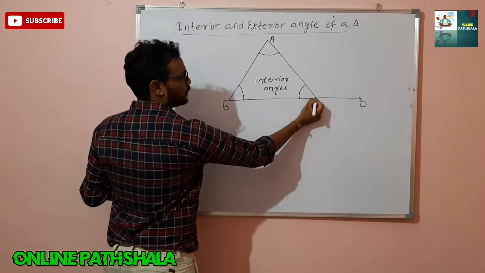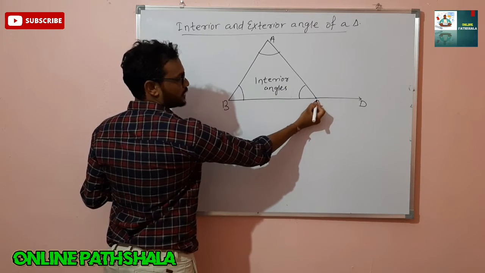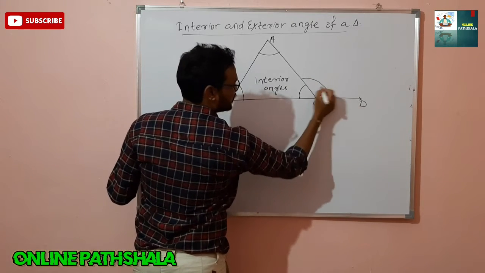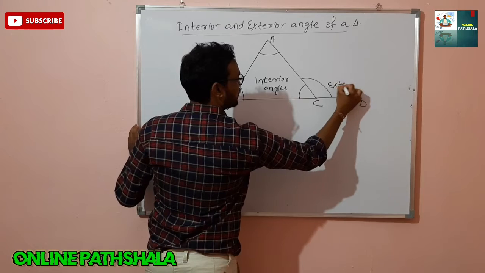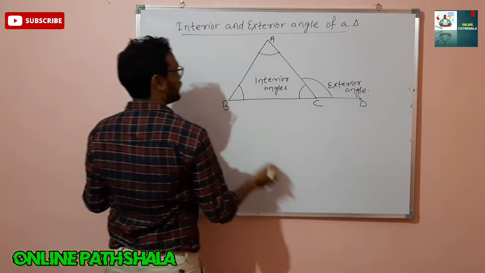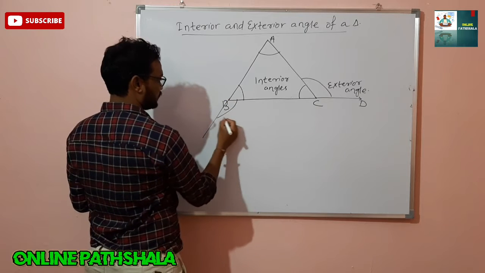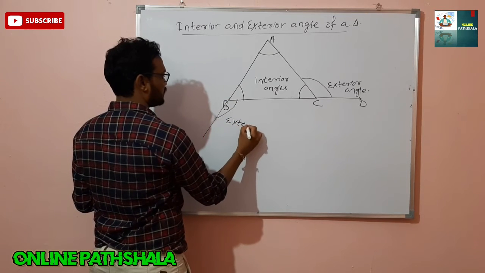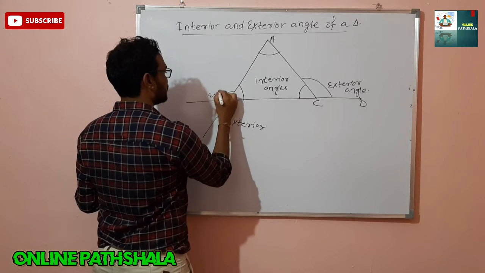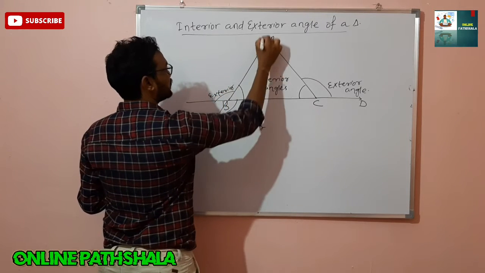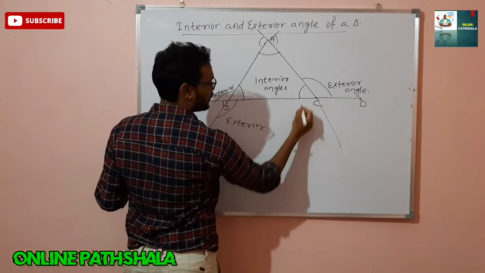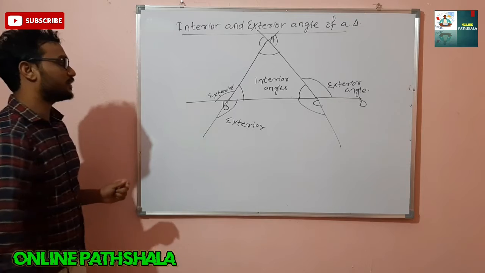Okay, so here at the vertex C, I have drawn another line segment. So this angle is called an exterior angle. Similarly, here this one is exterior. Here, this and this are exterior angles. Here I have drawn, then this is also an exterior angle.